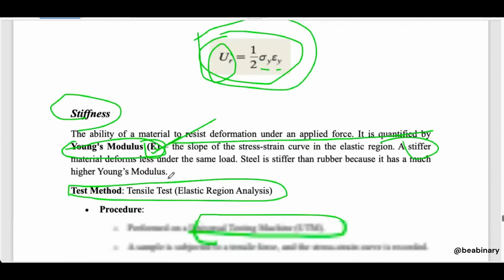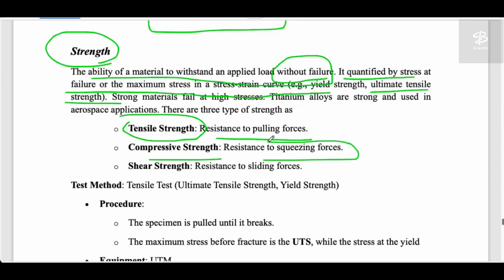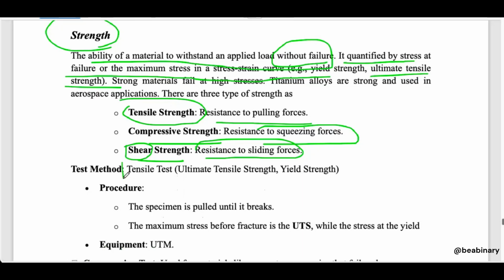Now we talk about how many kinds of strength there are. Strength is of three kinds simply. Tensile strength means it resists the pulling force. Compressive strength means it resists squeezing or compression. Shear strength means it resists sliding; whenever the word shear comes, it means the load applied is parallel to the area. The tensile test gives you the yield strength and the ultimate tensile strength, which we do on a UTM, the machine that I have shown above.